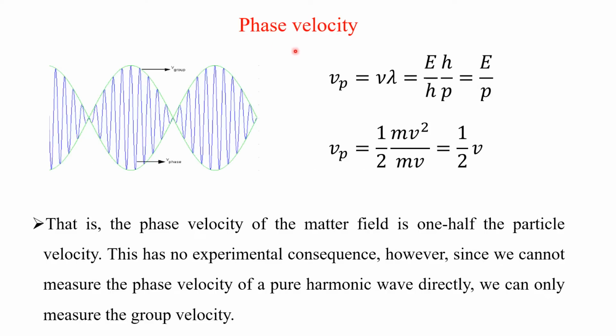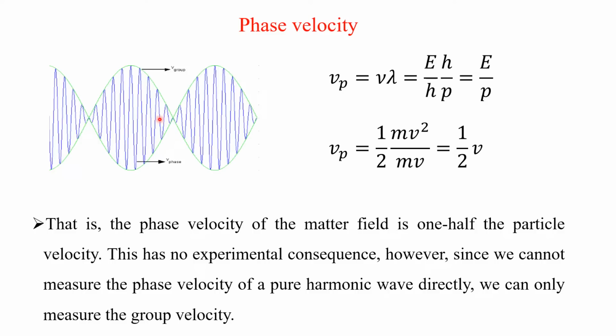Now we will see about the phase velocity. Before finding the phase velocity, we will see how the wave packet is constructed. The wave packet is constructed by superposing so many sine waves of different frequency, different amplitude, different phase.